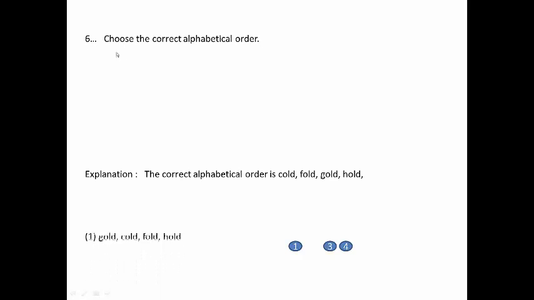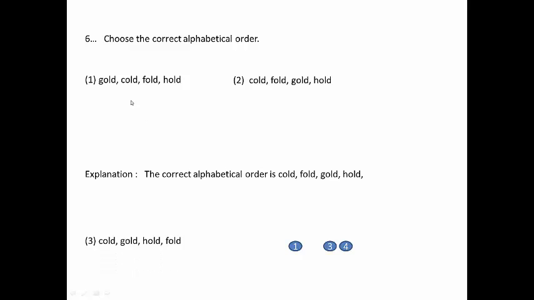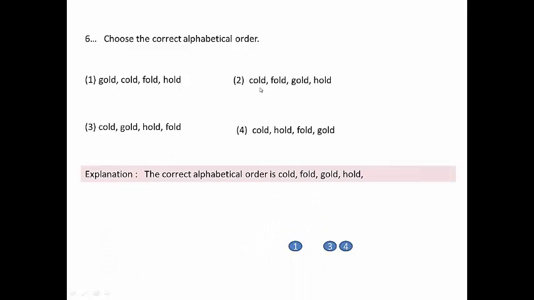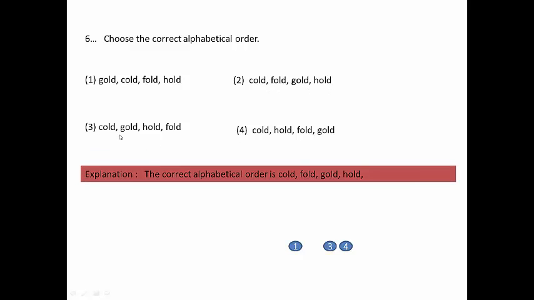Question number 6. Choose the correct alphabetical order. First option, gold, cold, fold, hold. Second option, cold, fold, gold, hold. 3, cold, gold, hold, fold. 4, cold, hold, fold, gold. Explanation: the correct alphabetical order is cold, fold, gold, hold. So answer is option 2. Option 2, cold, fold, gold, hold.